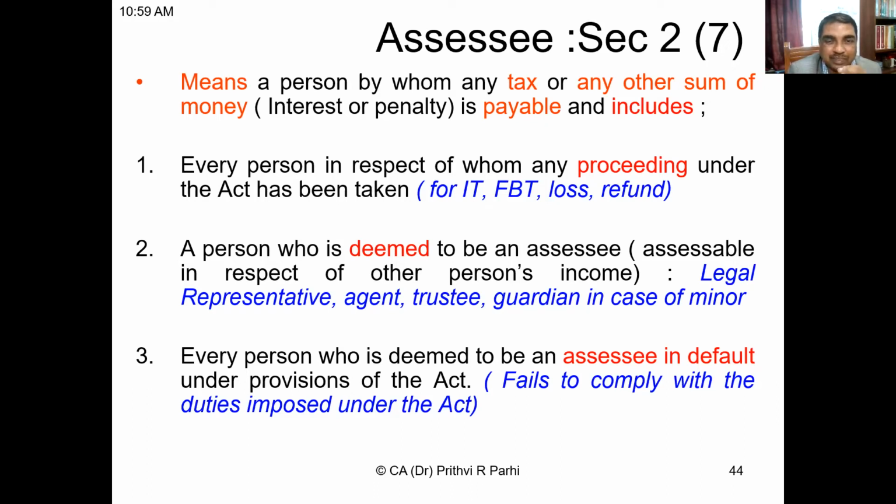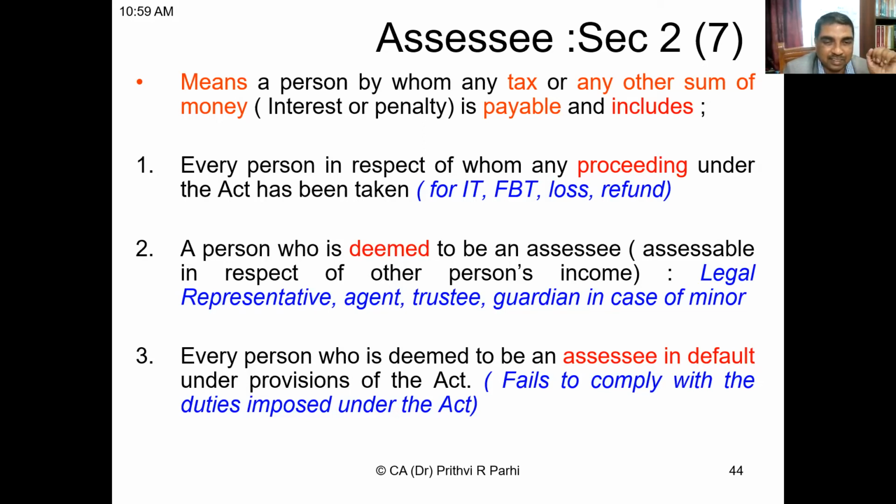Third situation, a person who is deemed to be an assessee in default under the provisions of the Act. That means even if nothing is payable, no assessment is going on, no proceeding is going on, he is not a deemed assessee, but still he can be an assessee if he is an assessee in default. He has paid all the tax, paid the penalty, paid the interest, everything is paid, no proceeding is going on, but he has defaulted.